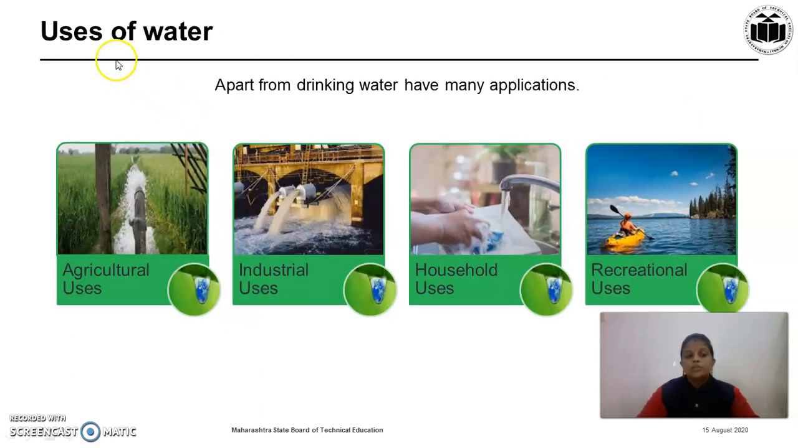Then, what are the uses of water? Apart from drinking, water has many applications like agricultural uses. In agriculture, it is used for irrigation, means watering the plants.